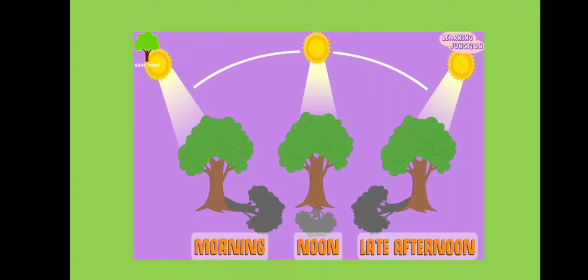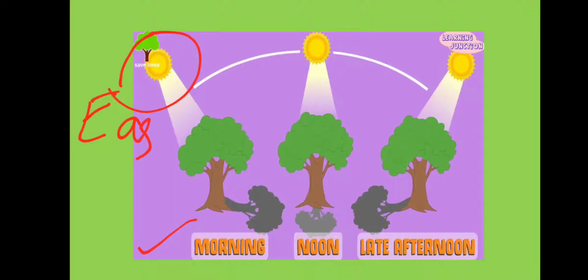Now let us be more clear. Sun is rising here. This is the morning time. Sun rises in the east. This is the east direction. Sun is rising in the east in the morning time, so the shadow falls to the west.